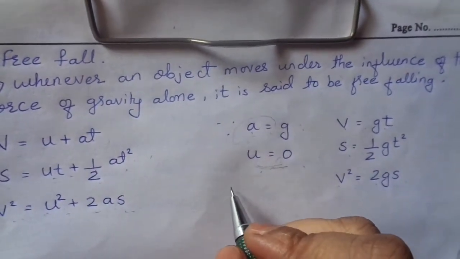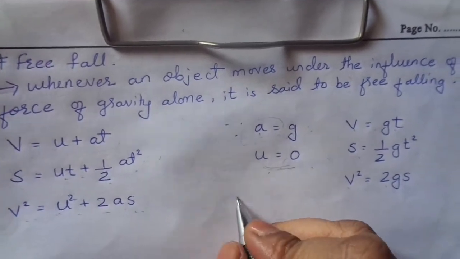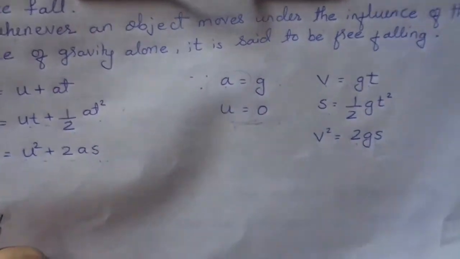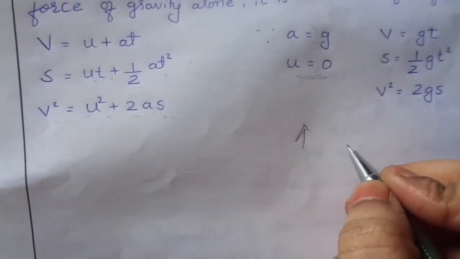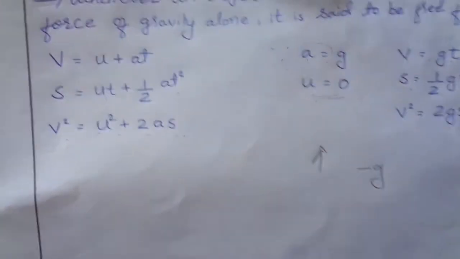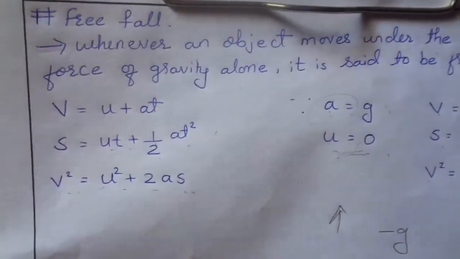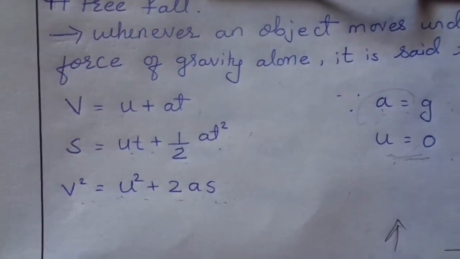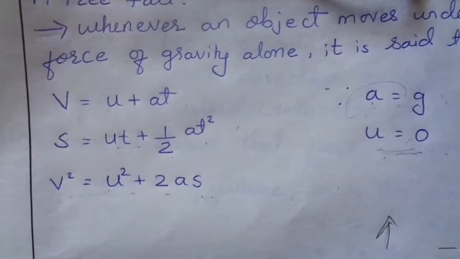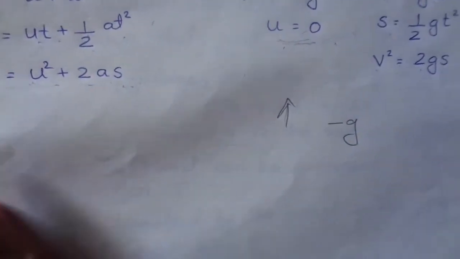Say if we are calculating the motion of a body which is thrown upward, the acceleration is negative. If a particle is thrown upward, the acceleration would be negative because it is in the direction opposite to that of its velocity.